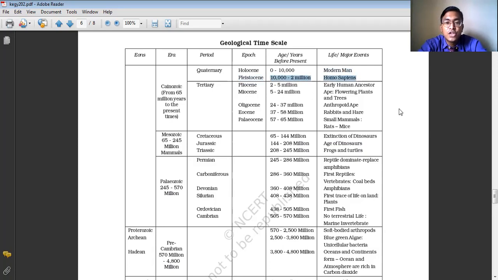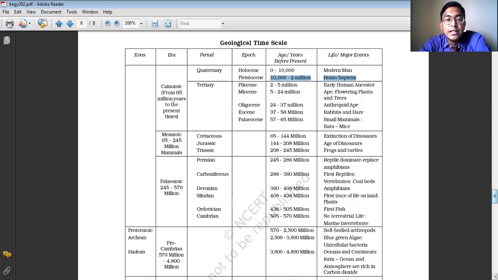So this chart basically shows the different geological time periods, and in these time periods, how the unicellular bacteria, that is the algae, led to the formation of the living components on this earth, and life got on evolving. You can see here that the frogs, the rats, the mice, the rabbits, the fishes and all are much older than the human beings. So human beings are the newly created creatures on this earth.